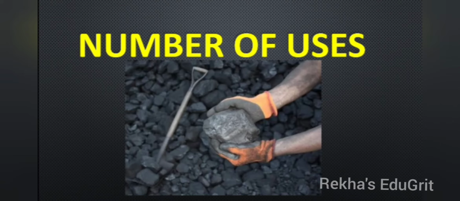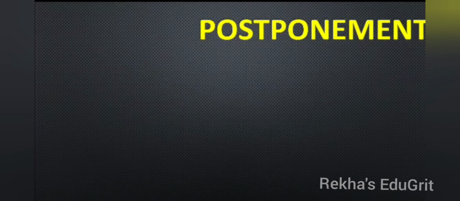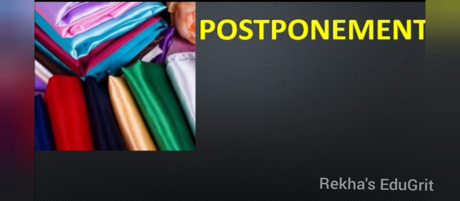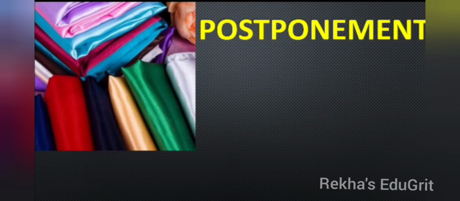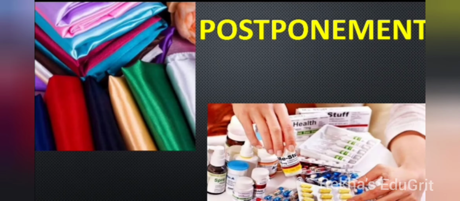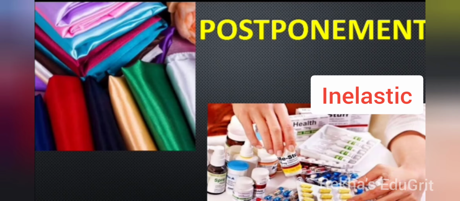The other factor for elasticity of demand is postponement. There are some goods which can be postponed. So the demand is more elastic for the goods, the use of which can be postponed. For example, if the price of silk rises, its consumption can be postponed. The demand for silk is therefore elastic. And there are some goods which cannot be postponed. So demand is inelastic for those goods the use of which is urgent. For example, the use of medicine cannot be postponed. The demand for medicine is inelastic.